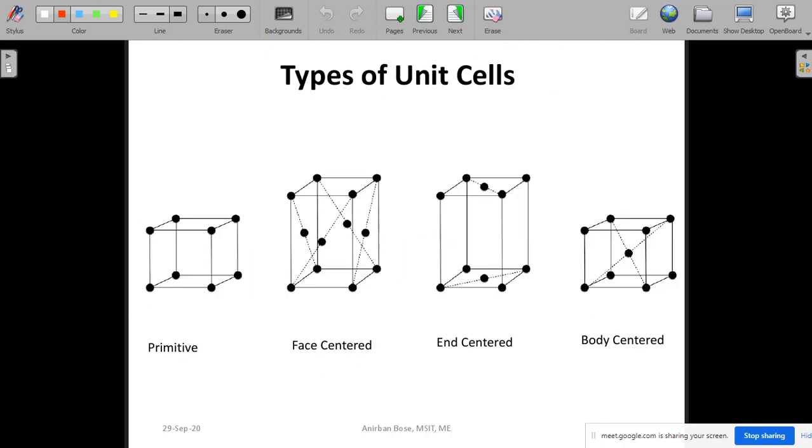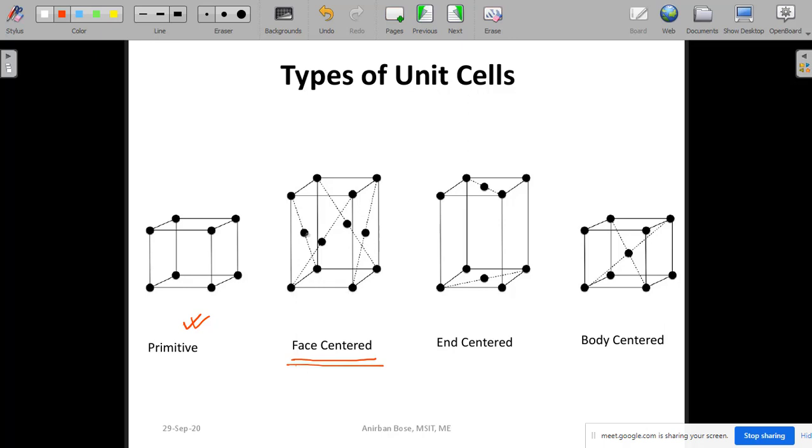So here you can see the examples shown. In the primitive unit cell, only at the corners points are there. A unit cell can be face centered. Along with the corners, you can see at the faces there are also points.